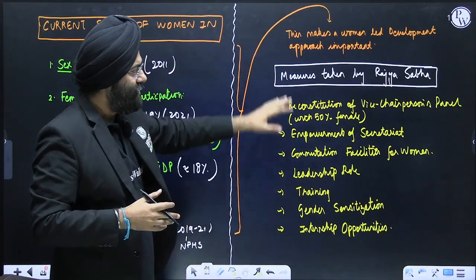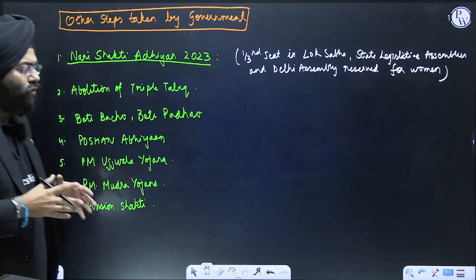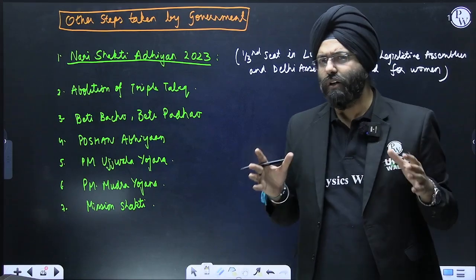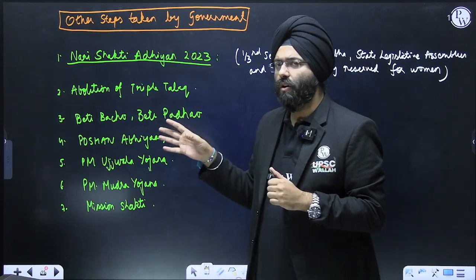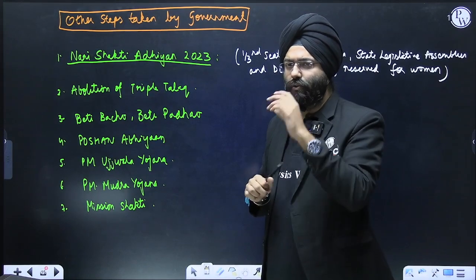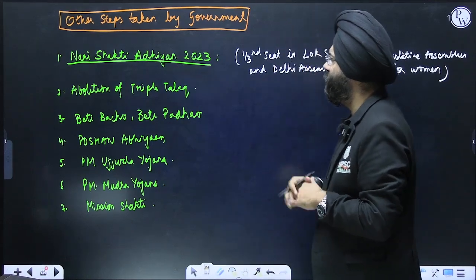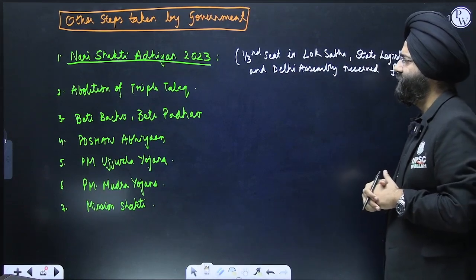So we see certain steps by the Rajya Sabha, but do you realize these are not the only things? We have to see it from a very broad aspect. What is the Government of India also doing? I've mentioned certain schemes and laws taken by the central government, like Nari Shakti Vandan Adhiniyam 2023, which provides 1/3 seats being reserved in Lok Sabha, Rajya Sabha, and the Delhi Assembly.